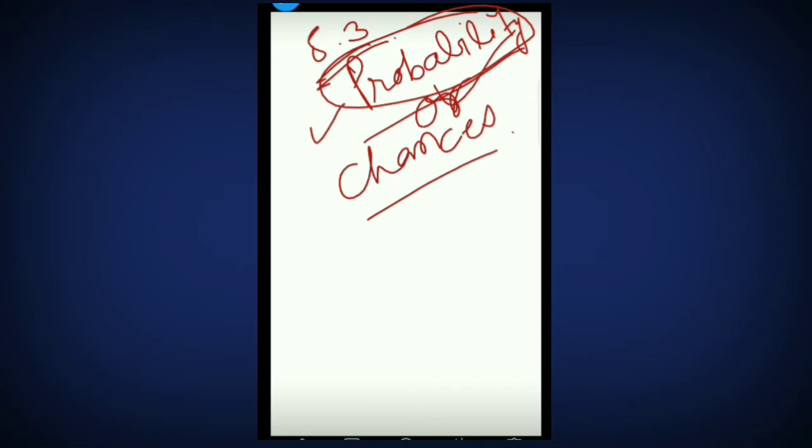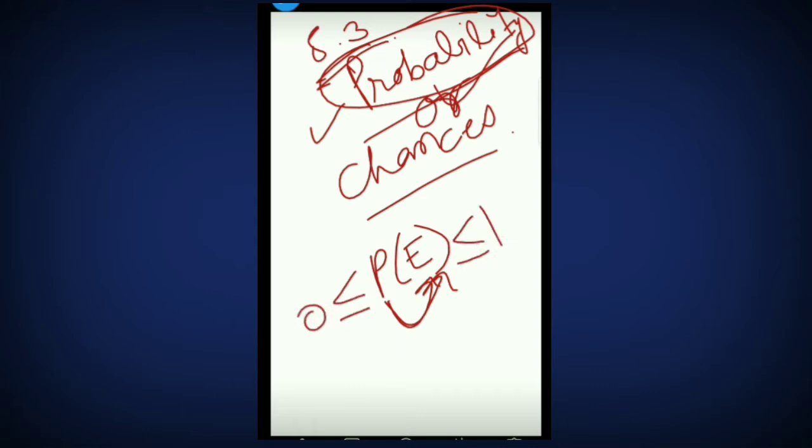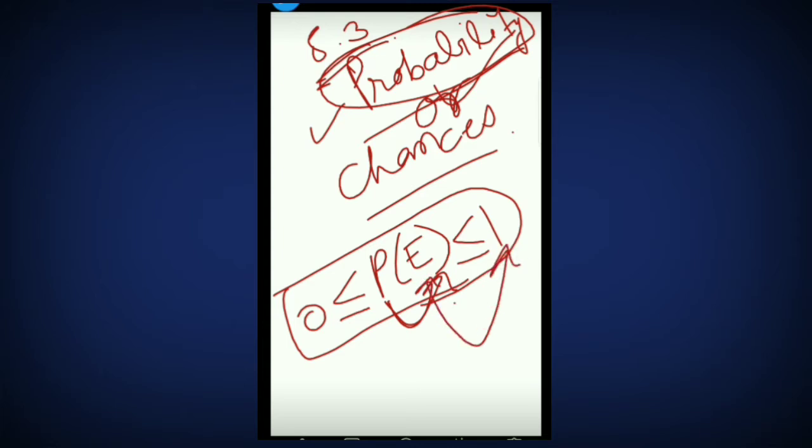Probability is denoted by P(E), which means probability of an event E. Probability is always greater than or equal to 0, but always less than or equal to 1. You all have to remember this. The maximum probability of any work happening is 1, when it is confirmed, meaning it will surely happen. At that time the probability of that event will be 1. If that work is impossible, then the probability of that work will be 0. Okay, students.